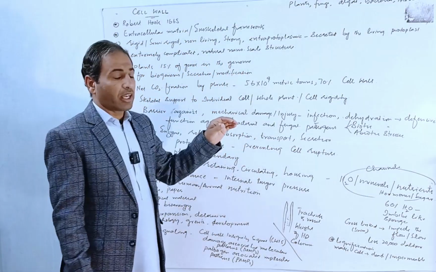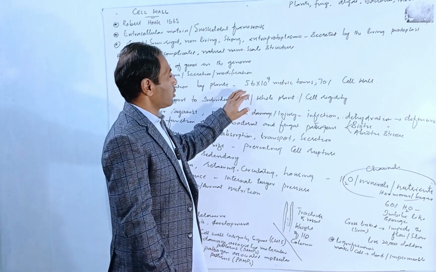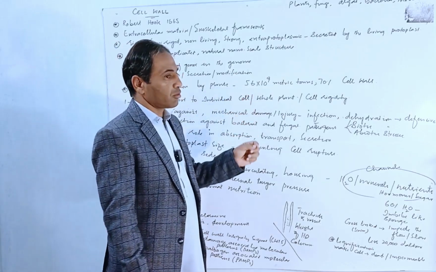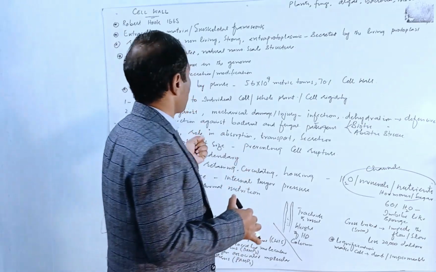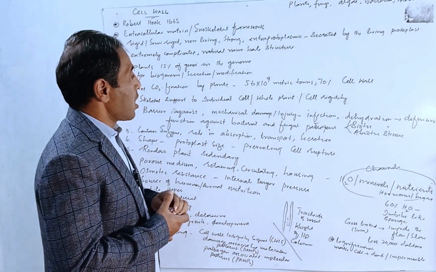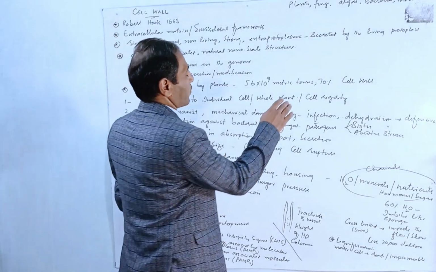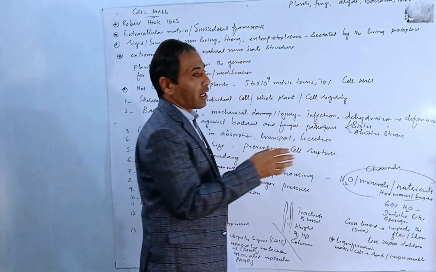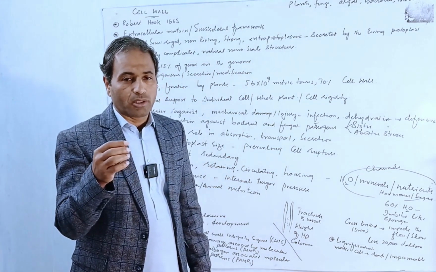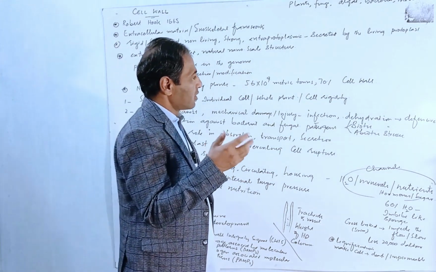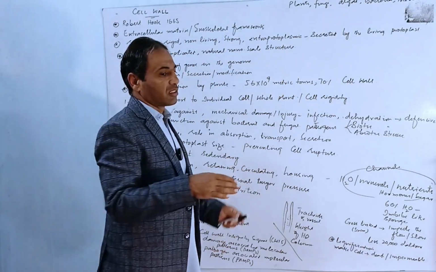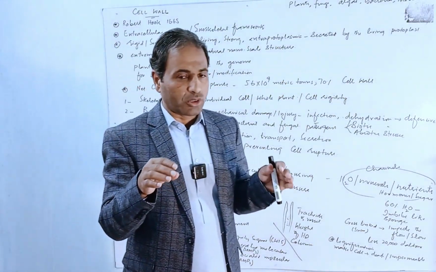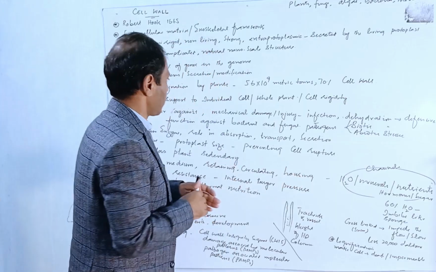On an annual basis, it affects 56 into 10 to the power 9 metric tons of carbon dioxide, and about 70% of that fixed carbon dioxide is utilized in the biosynthesis of the cell wall. So this is a very important activity going on in plants.